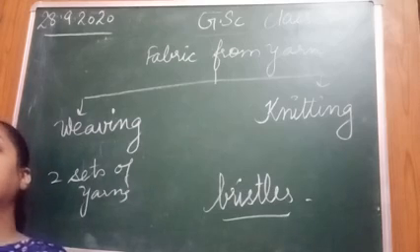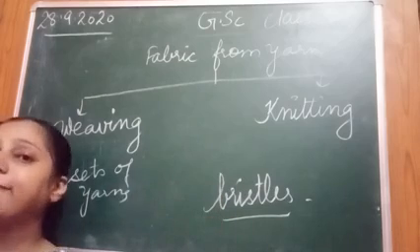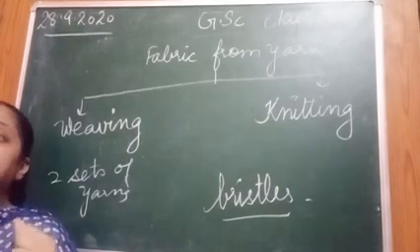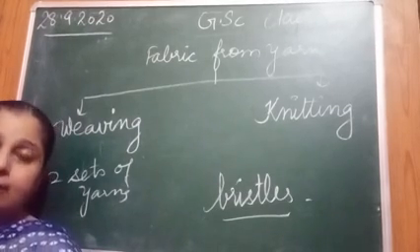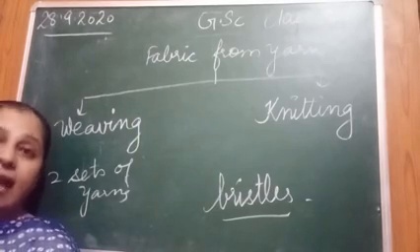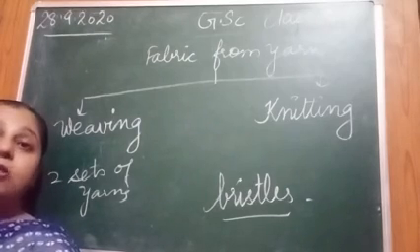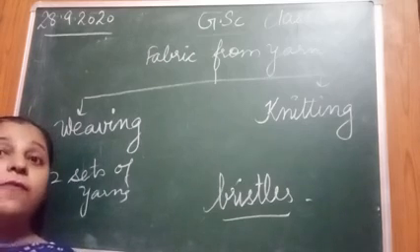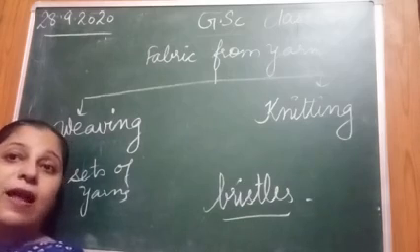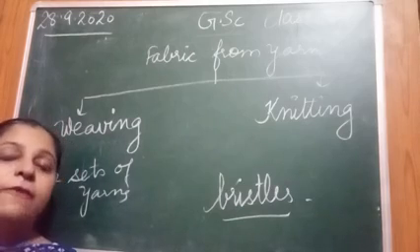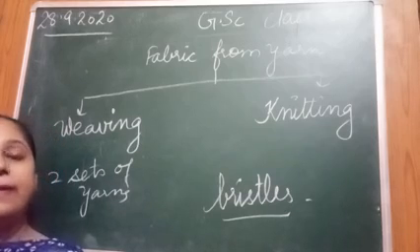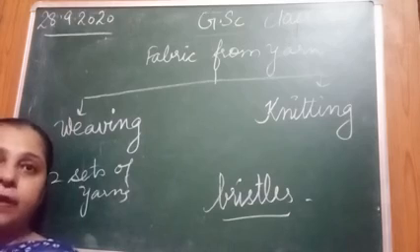Jute plants grow up to the height of 2.5 to 3 meter, right? Now when it starts flowering, stems are harvested. As you know, jute fiber is obtained from the stem of jute plant. So the best quality jute is obtained when the plant is in flowering stage. So the stem can be harvested at that time, right?